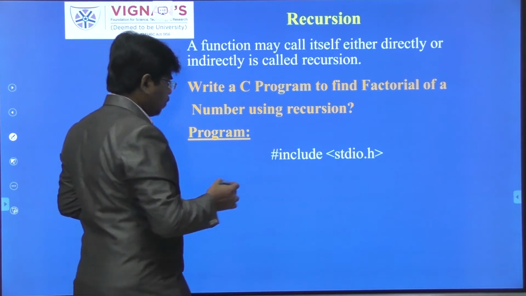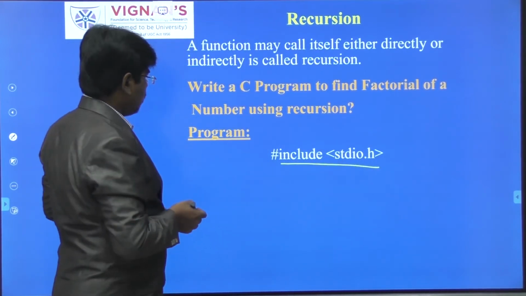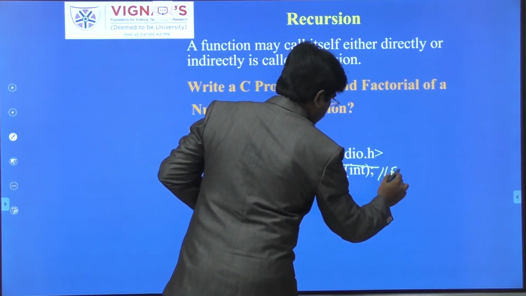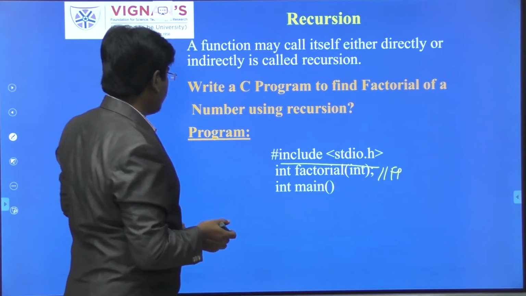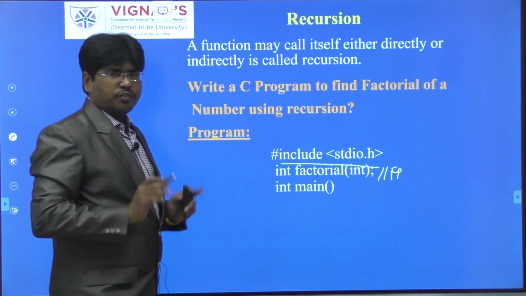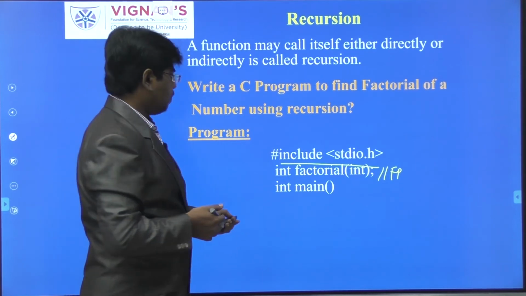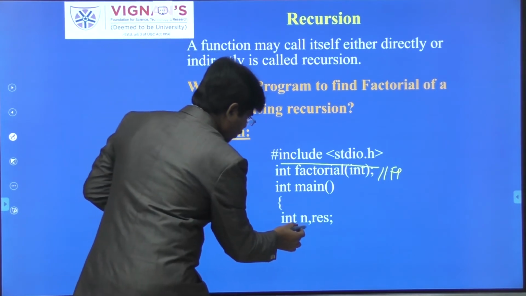First of all, in any program you have to write the hash include header file. After that, this is the function prototype that I will tell you. After that I have written the main function. Whenever you write the main function, the method space will be created for it. The operating system will create the method space for the main function. After that, I have taken the variables n and res.